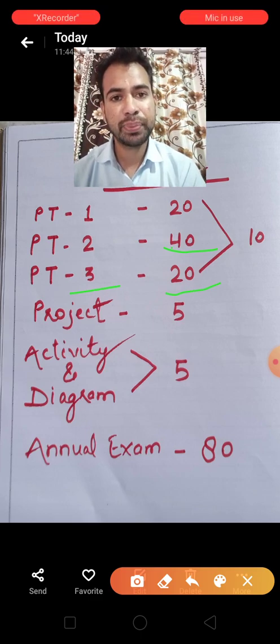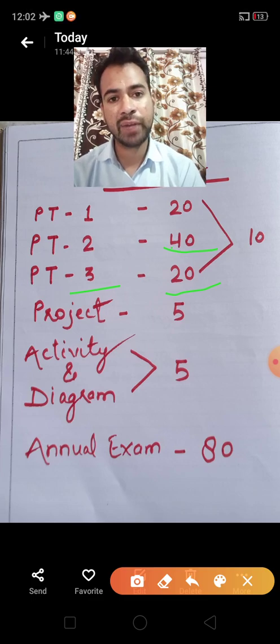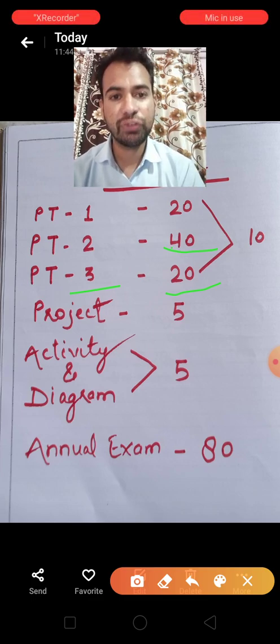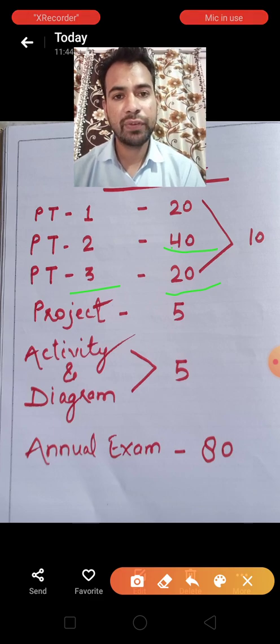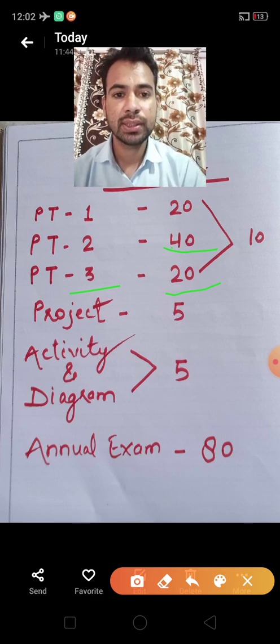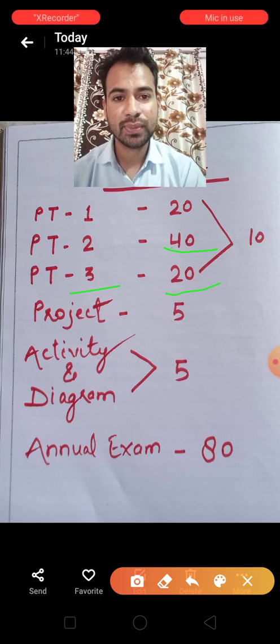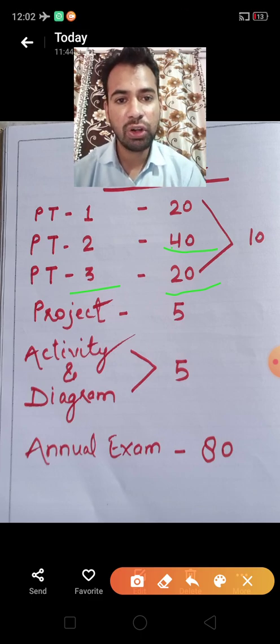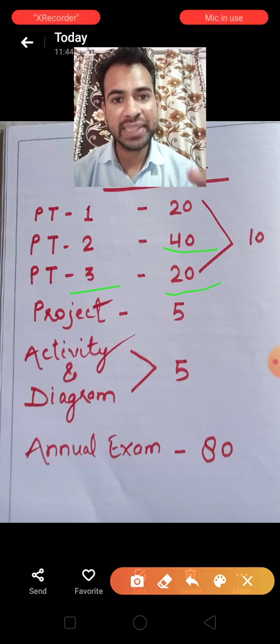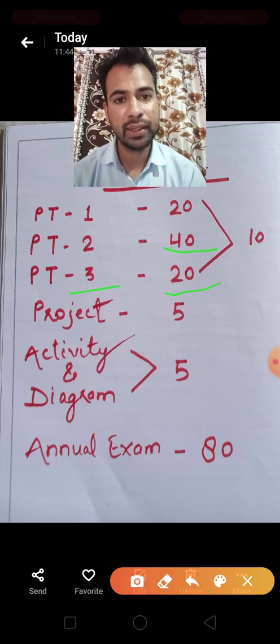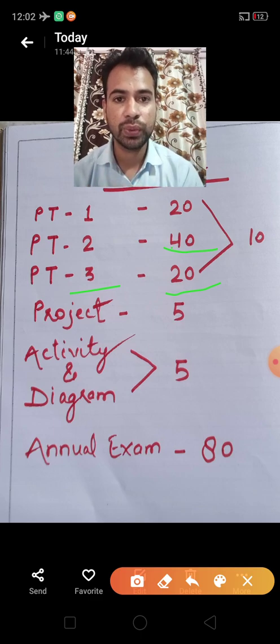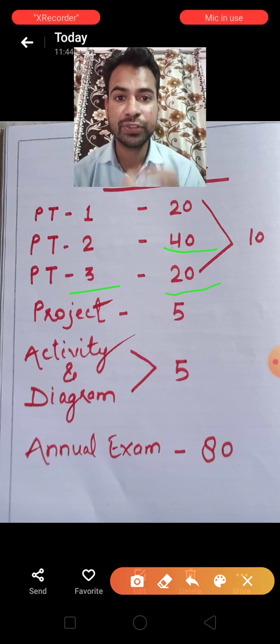So the first periodic is of 20 marks that we have taken. Now the second periodic is of 40 marks that will be held in the month of September, and the last periodic, that is the third, will also be held in the upcoming months. It is also of 20 marks. The average of the best two will be taken. If the student got good marks in two periodics, then we'll take those best two, and we'll take the average out of 10 marks.